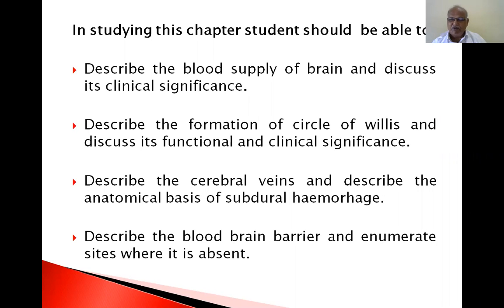When you become a full-fledged doctor, you have to assess whether the brain is functioning or stopped. Brain death, cardiac death. You have to assess the function of the heart and the function of the brain. Only when heart function has stopped and brain function has stopped will you give a certificate that the patient is dead. So that is the clinical significance of the brain and its blood supply.